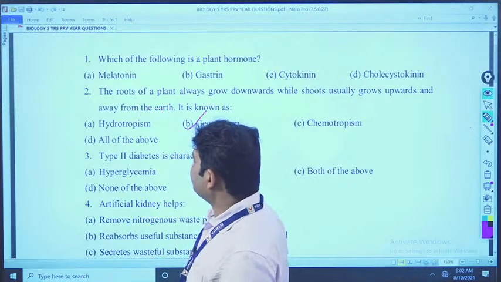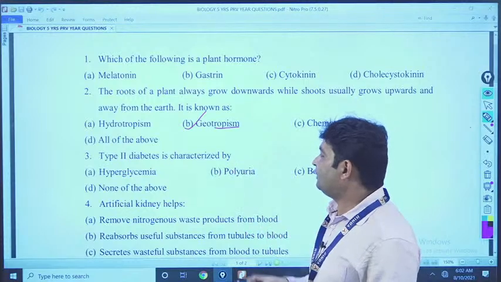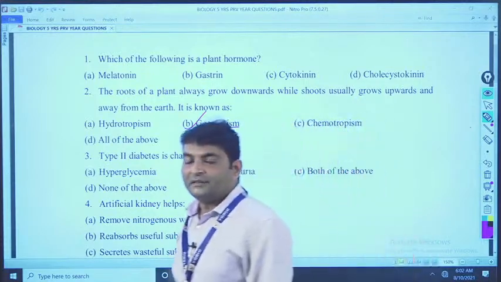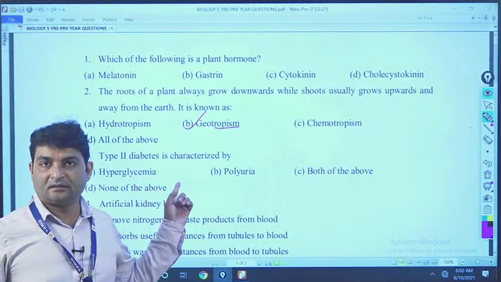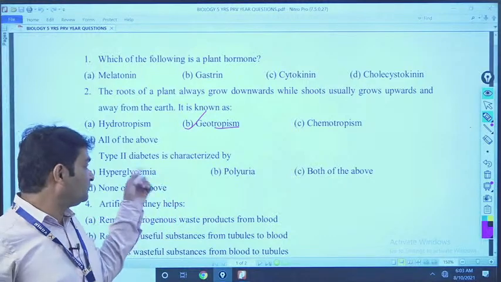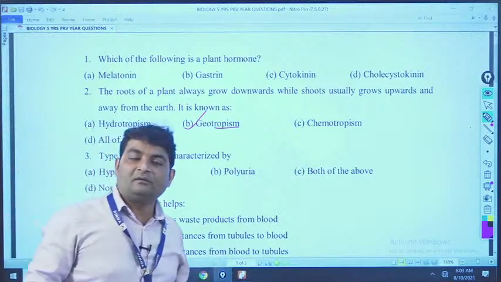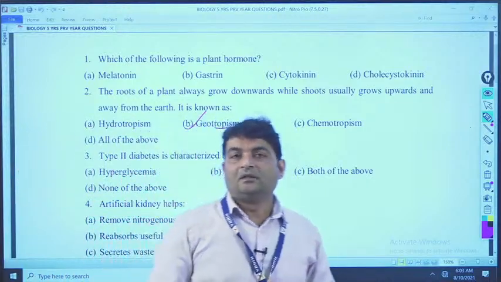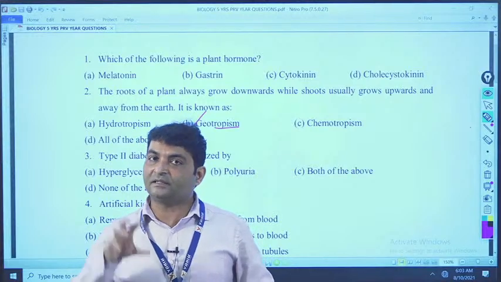Now, next question, type 2 diabetes is characterized by what? See, diabetes means diabetes mellitus. It is written only diabetes, that means it is type 2 diabetes, that means diabetes mellitus. See, how does diabetes mellitus occur? Due to an increase in the sugar level in our blood, which is called blood sugar, that is called glucose.